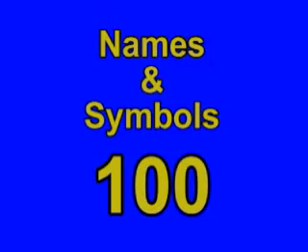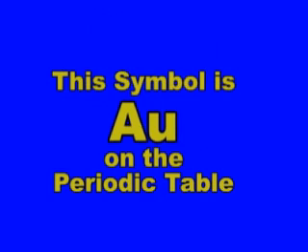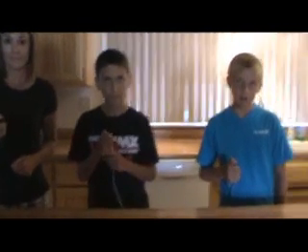I choose names and symbols for 100. This symbol is AU on the periodic table. Clayton. What is gold? Correct. For $200. Clayton, you have control of the board.